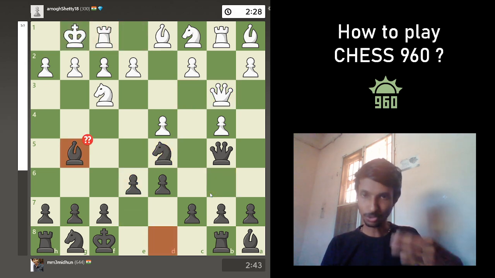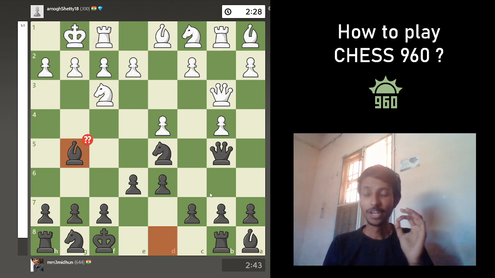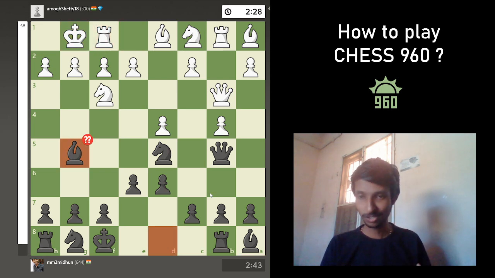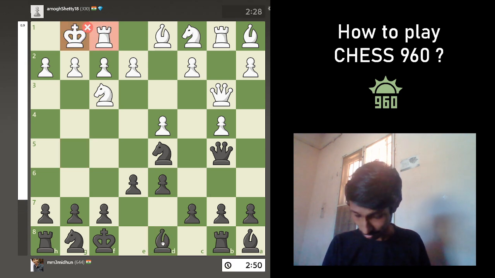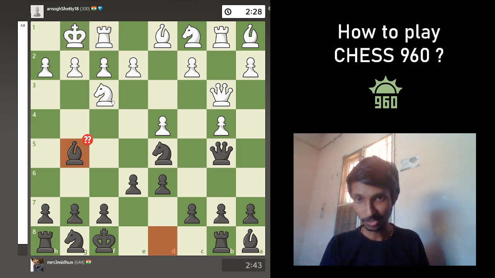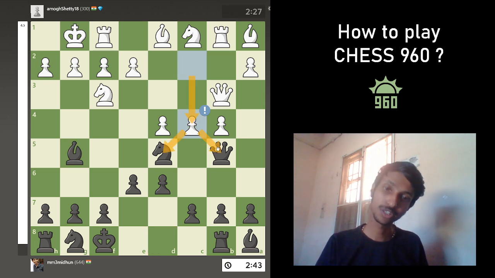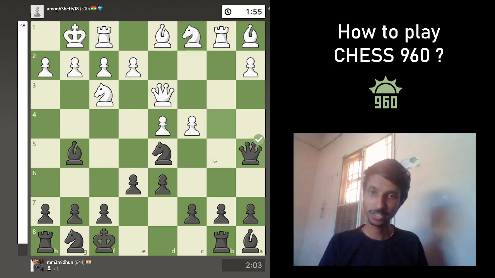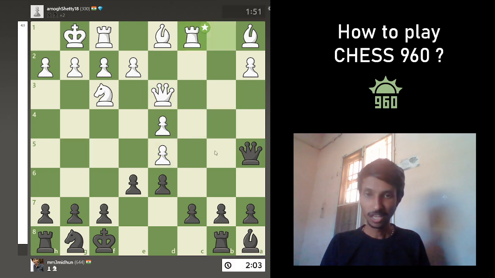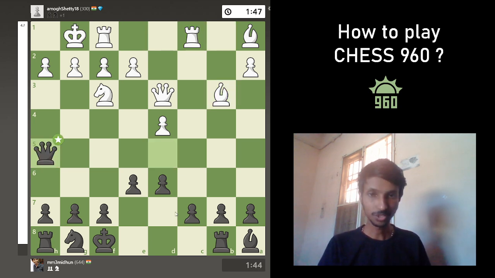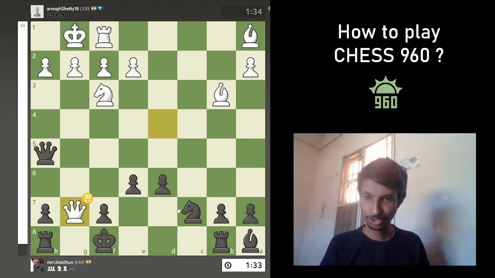So the game keeps on going, and look at here. Now I commit a blunder, which is so bad, because I just move the bishop out, not noticing that the knight can take the bishop. So that was a blunder. Again, he finds the correct move of forking my knight and the queen. So I move away the queen, but that doesn't matter. The game continues, and he's already winning by a piece, by a whole bishop. So the game continues with me in a losing position for a long time.